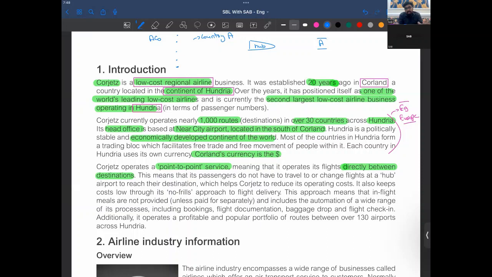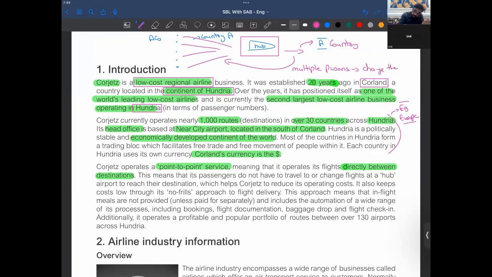Now what the hub airport does is, you put these flights and join them into a hub airport where a single flight is transferred to that country A. So in that single flight, these multiple persons have changed their planes, right?